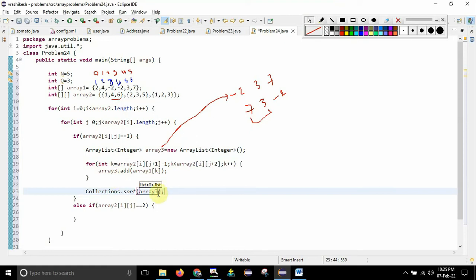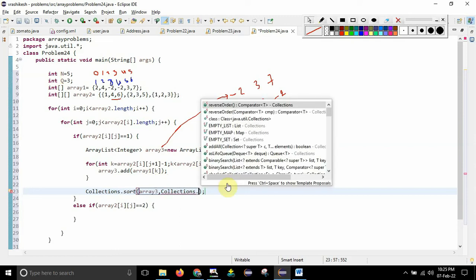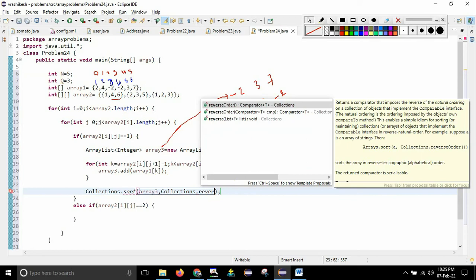If you write only this much, guys, it will sort in ascending order, in the sense lower to higher, but I want higher to lower. So you need to pass another argument, write a comma here. After the comma, again write collections dot reverse order. You can see the suggestion, right?